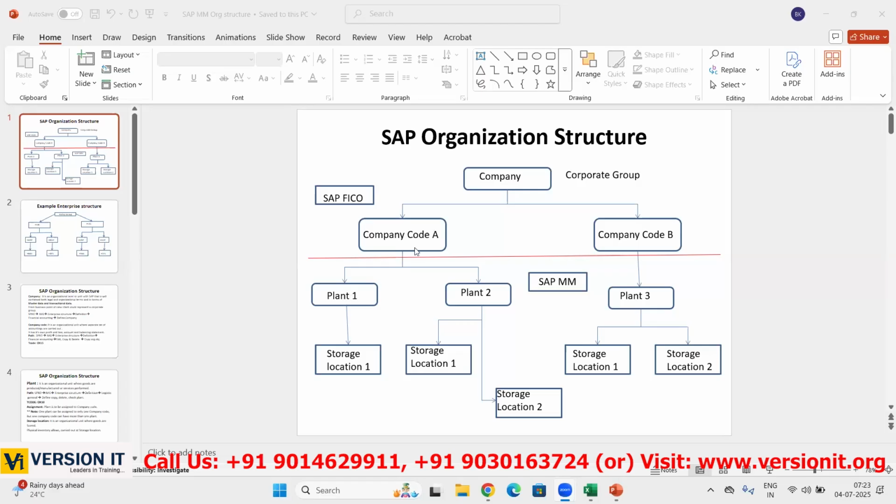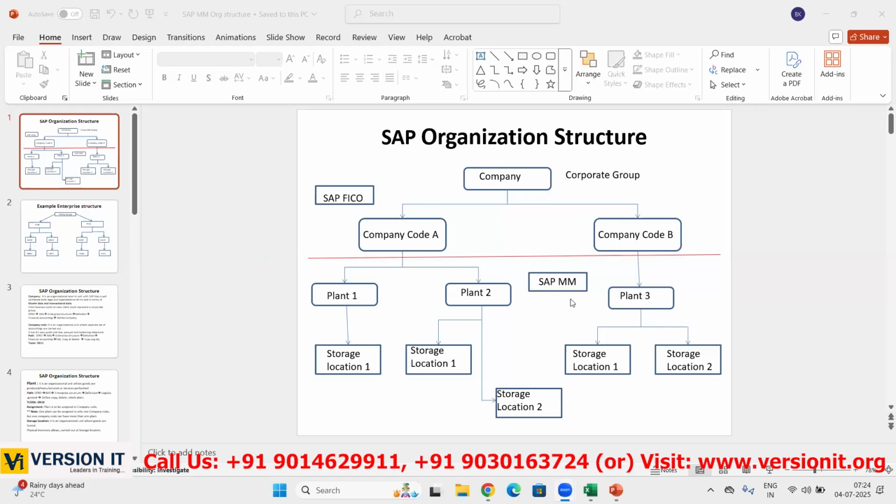Whatever plants we have, and the store locations under those plants, in real time those are taken care of by the SAP MM consultant. This is our scope. So we have to understand how to create company and company code also. Why? Because without creating a company code, we cannot create a plant and store location. The top level is the company code. If you create this first, only then can you create this.